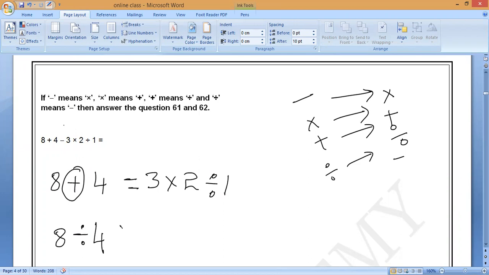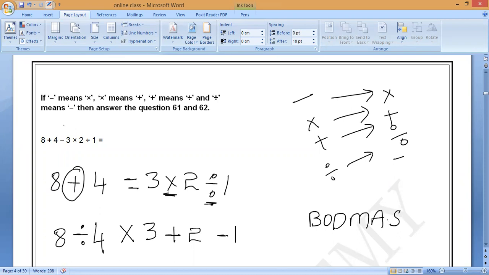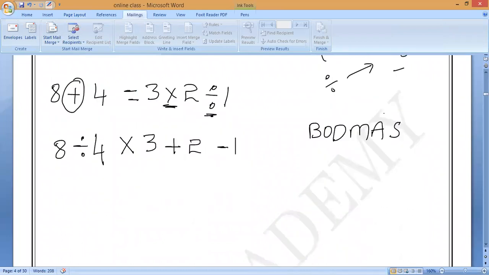Multiplication means 3 plus 2. Division means minus 1. Which is first? Which operation is first? Division, ma'am. 8 divided by 4, 2. First division, then plus, next multiplication, next addition, next subtraction. First 8 divided with 4.